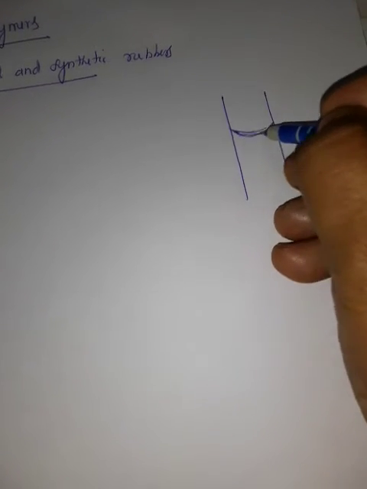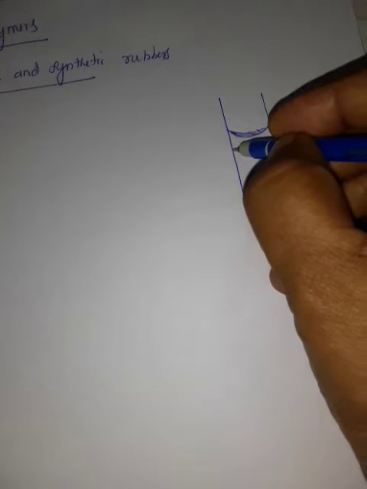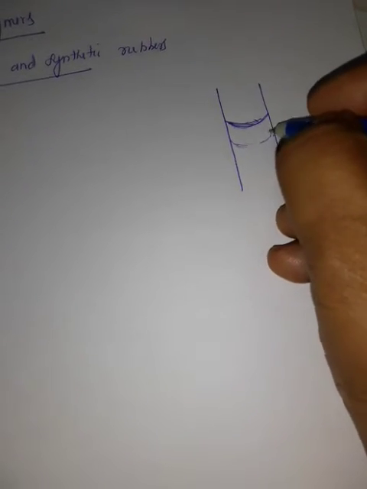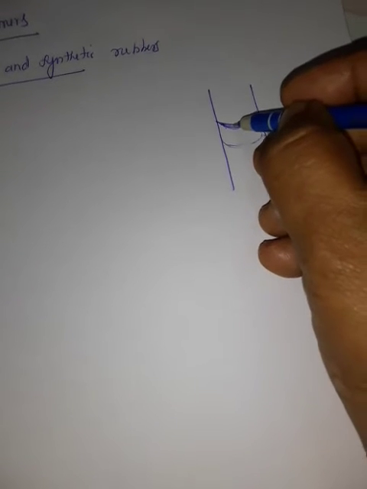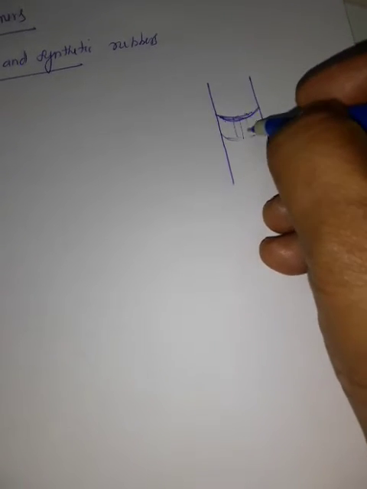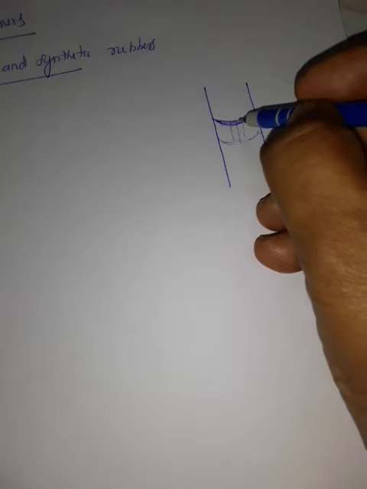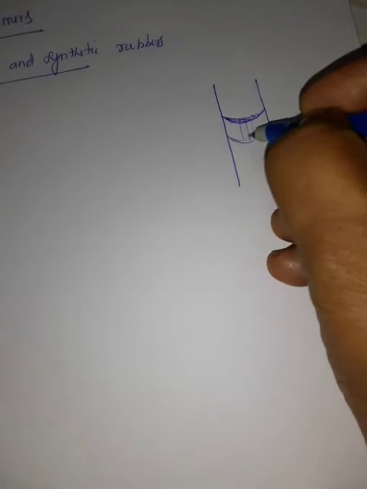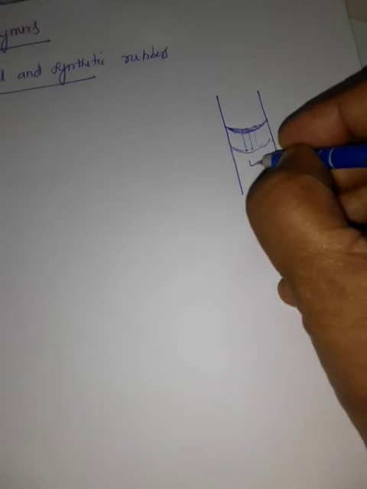After making the cut, they attach a small cylinder, a small vessel, to the bark. Then a resinous, sticky, milky substance from the bark flows into the vessel. This is called latex.